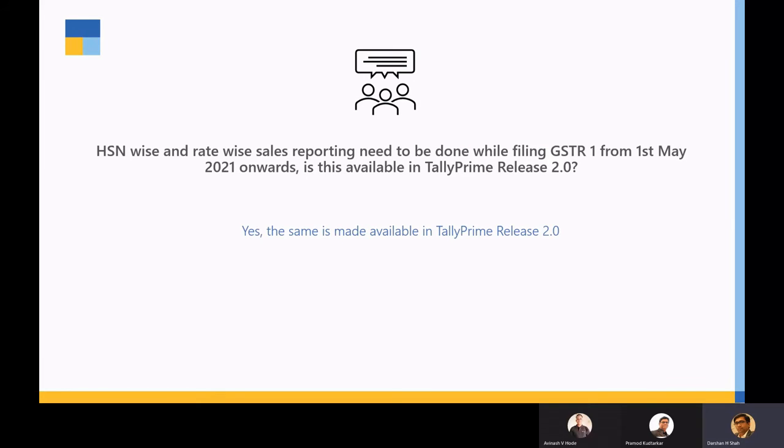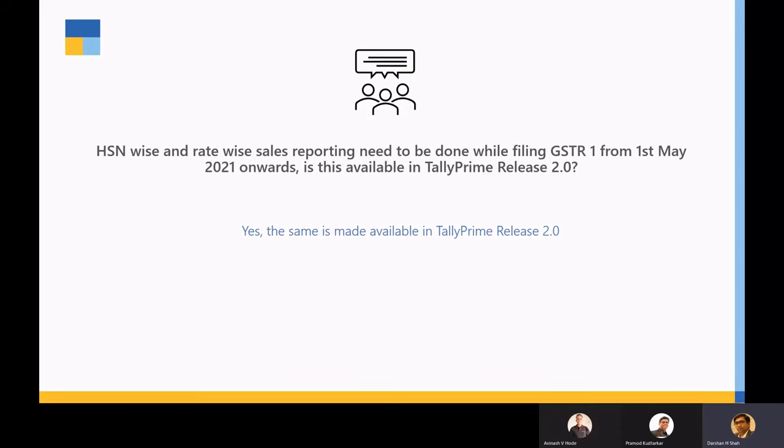And what was this HSN wise rate? Friends, in the month of May, there was a change in GSTR1 for rate wise HSN summary. That has been covered in release 2. So now you don't have to do any workaround for it.